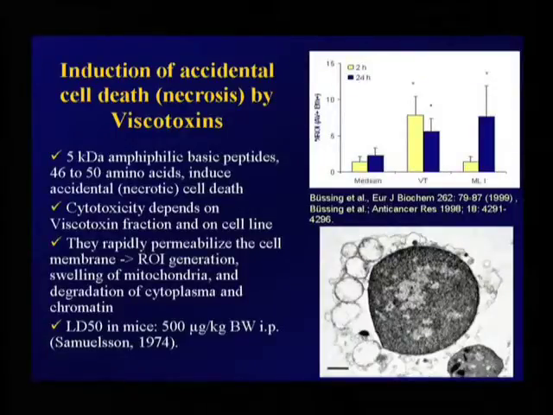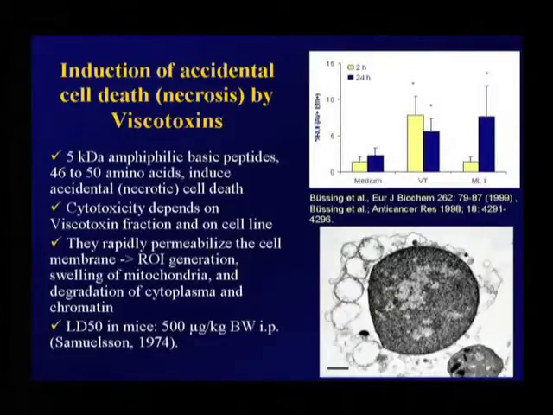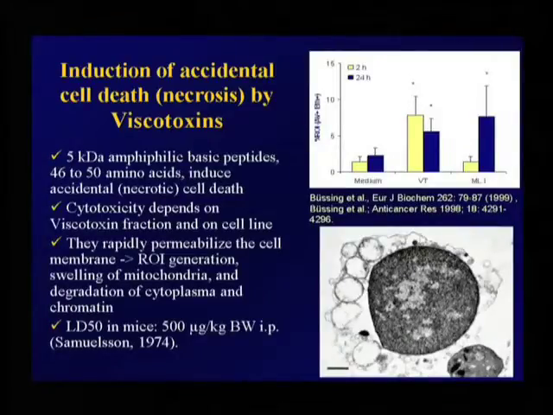Now, viscotoxins, another important compound of mistletoe extracts, mainly induce necrotic, accidental cell death. This is not the physiologic cell death. Viscotoxins are small amphiphilic basic peptides, and their cytotoxicity depends on the viscotoxin fraction.